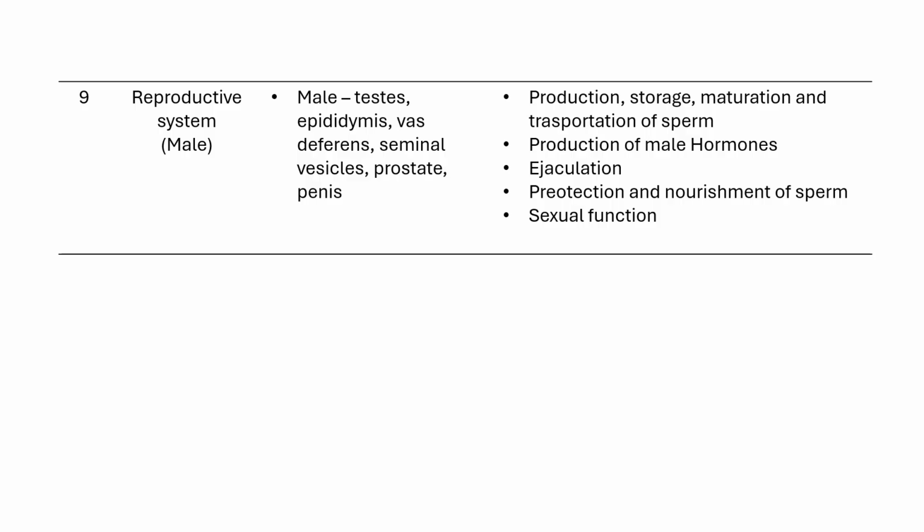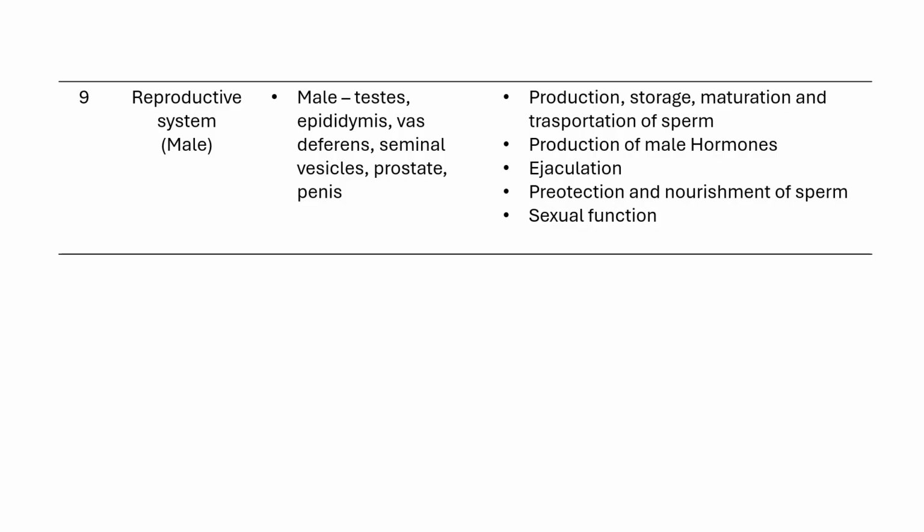Next system is the reproductive system. It has again two subtopics, male reproductive system and female reproductive system. First we will see the male reproductive system. Its components are testis, epididymis, vas deferens, seminal vesicles, prostate gland and penis. Coming to its functions. First function is production, storage, maturation and transportation of the sperm.